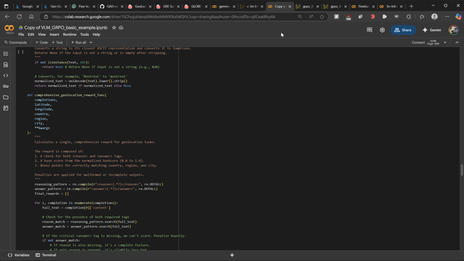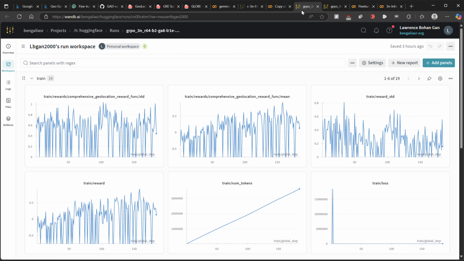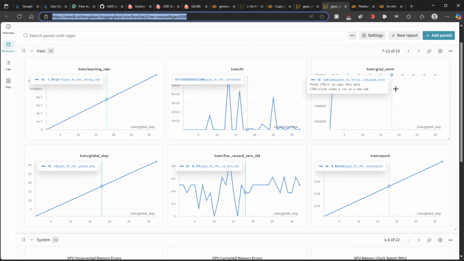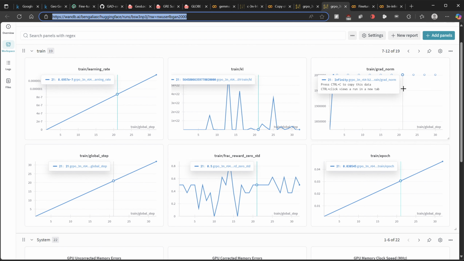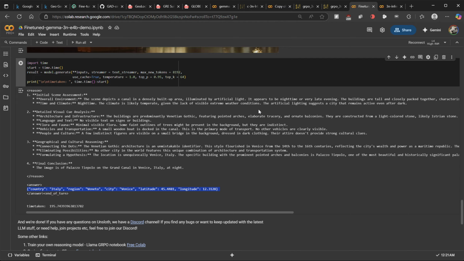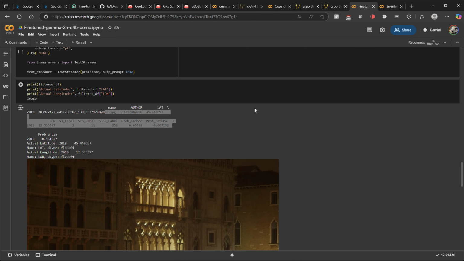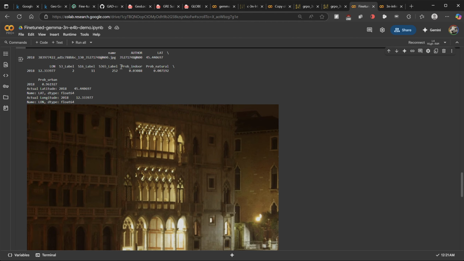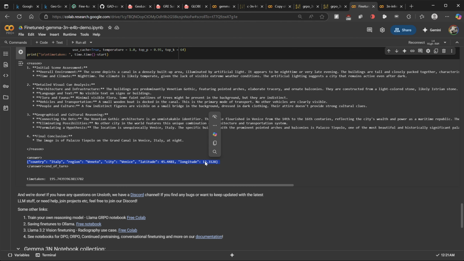We then tried to do GRPO to further refine the model's responses. However, we were facing issues with unstable reward functions and unstable training. And due to a lack of compute and time, we weren't able to fully implement this part of our plan. However, we do still have the fine-tuned model, and we made a notebook to demo it. As you can see here, when you choose a random image from Venice, the model is able to guess correctly that it is in Venice.